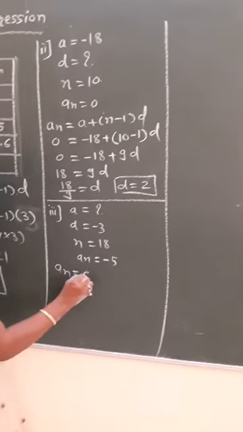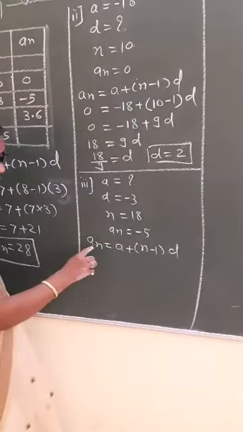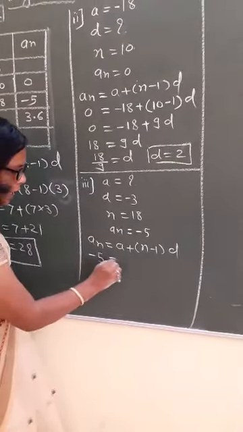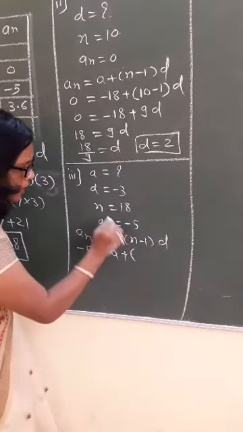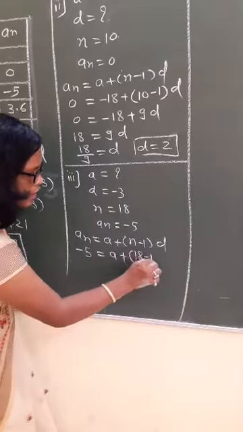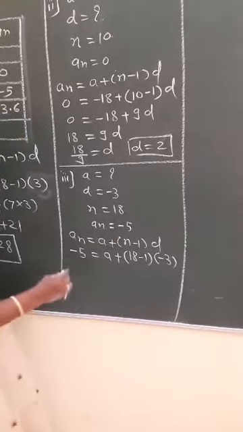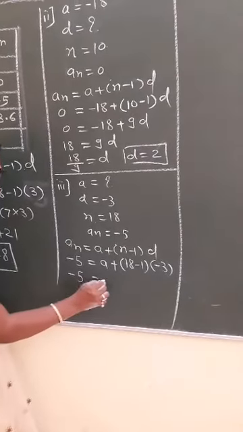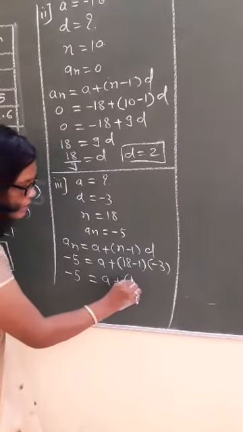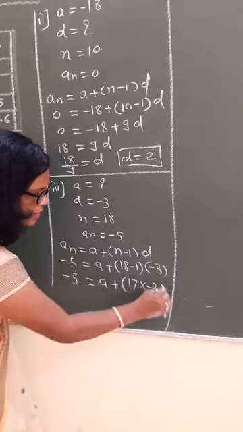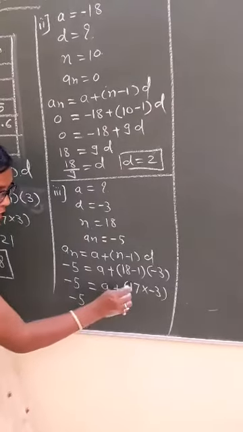Next, the third problem. We have to find a; d given is minus 3, n given is 18, An given is minus 5. An is equal to a plus (n minus 1) into d. An is minus 5, a we have to find, plus what is the value of n, that is 18 minus 1. And what is the value of d? I told you, minus 3 in the bracket. Minus 5 is equal to a plus, in the bracket, 18 minus 1, 17, into minus 3.